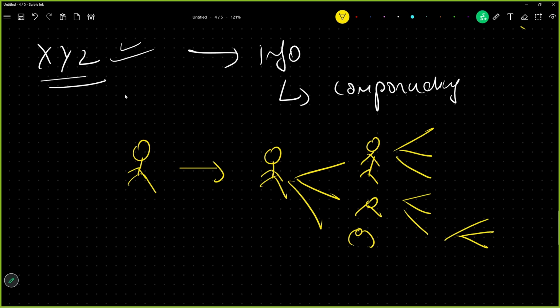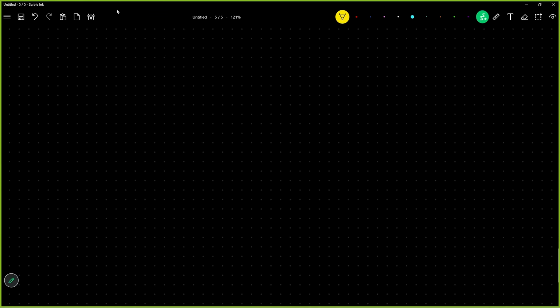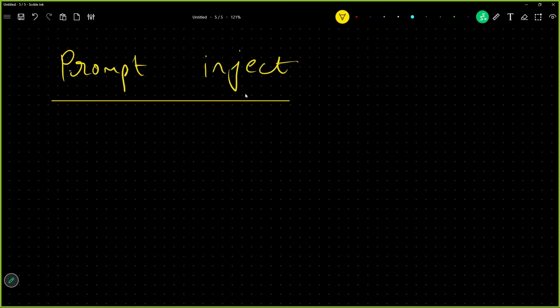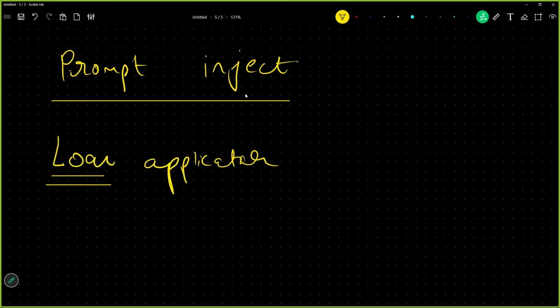And that is how exactly people try to prompt inject. Okay, let me give you a scenario of a loan application. What will happen in a loan application?